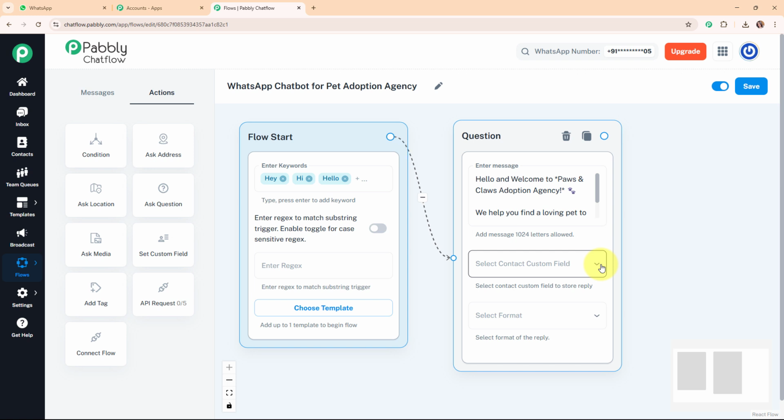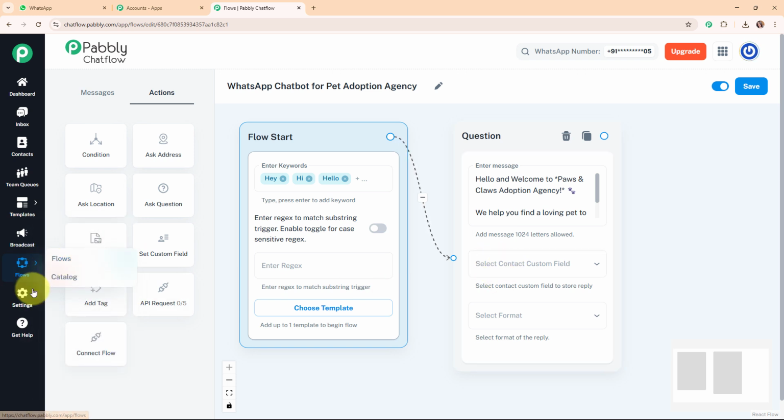So here I've already created my contact custom field for the full name, and here if you wish to learn about what this contact custom field is in detail, then you can check out the video dedicated to this particular feature. And here let me tell you that you can access this contact custom field from the settings, and here you can see the option of contact custom fields.